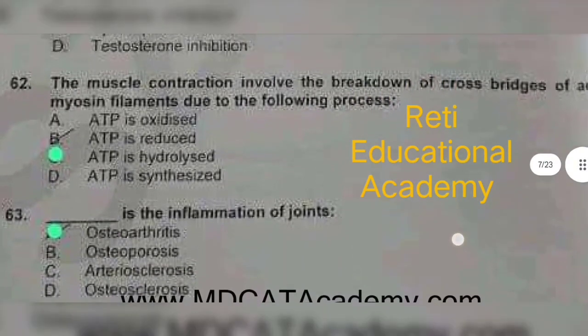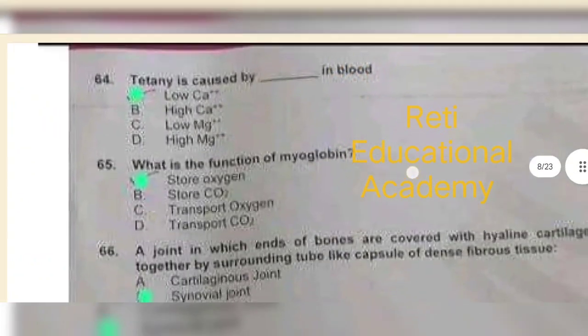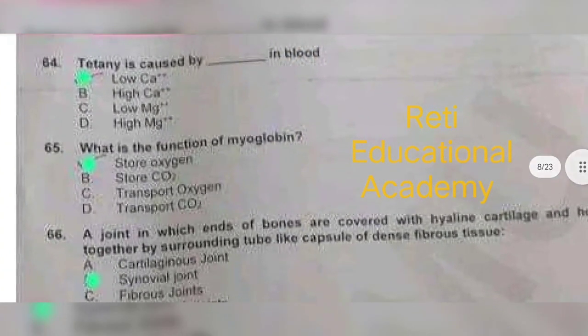Question number 63. Dash is the inflammation of joints, and the correct answer is osteoarthritis. Question number 64. Tetany is caused by low Ca++ in blood. Question number 65. What is the function of myoglobin?